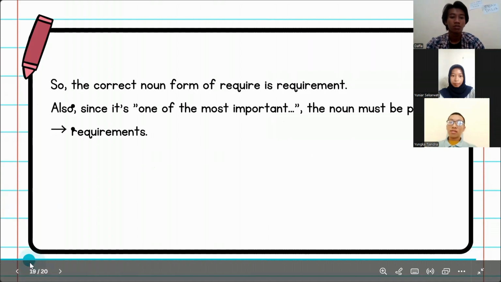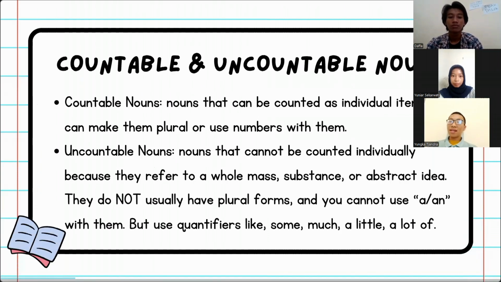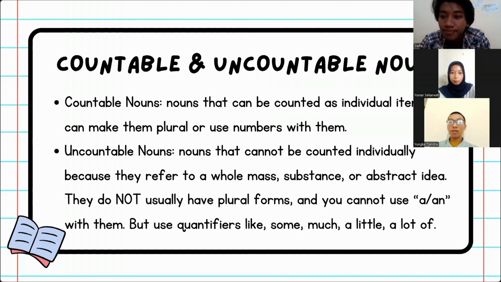Okay, so countable and uncountable nouns. Countable nouns are nouns that can be counted as individual items. You can make them plural or use numbers with them. After that are uncountable nouns, nouns that cannot be counted individually because they refer to a whole mass, substance, or abstract idea. They do not usually have plural forms, and you cannot use a or an with them, but use quantifiers like some, much, a little, a lot of.